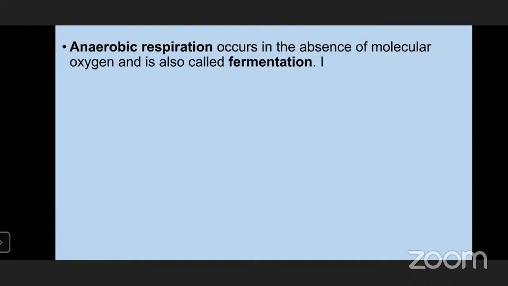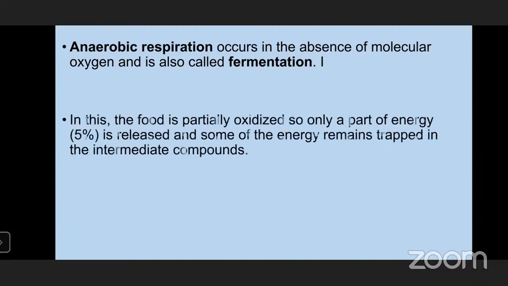The next type of respiration: till now what we have seen is aerobic respiration. The other one is anaerobic respiration. This anaerobic respiration occurs in the absence of molecular oxygen. So when oxygen is absent, what will the organism do? It has to produce energy. It has to undergo the process of respiration. So it will undergo respiration even without the presence of oxygen.